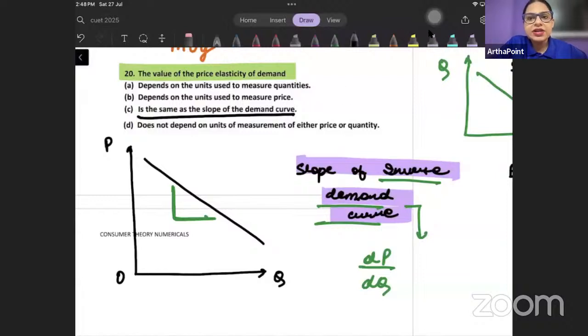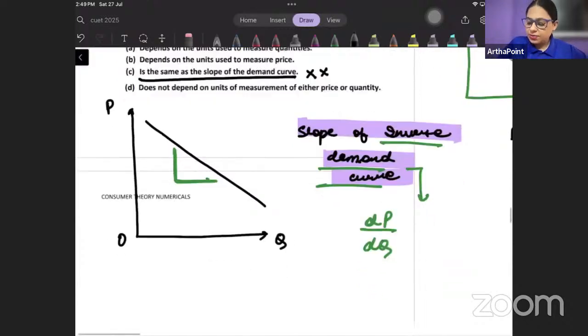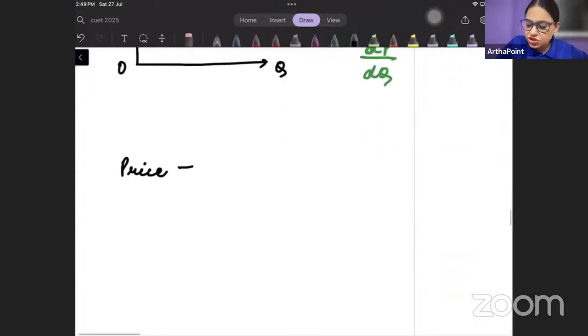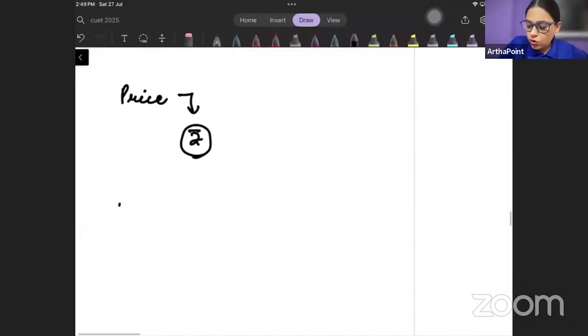Slope is getting multiplied, ना. Slope को हम P by Q से multiply कर रहे हैं. Multiply करने के बाद जो आंसर आ रहा है वो elasticity है. So slope and elasticity are not the same thing. So we cannot say it is C. Now, think about it. How is price measured? Price is measured in terms of rupees. And how is quantity measured? Quantity is measured in terms of units.